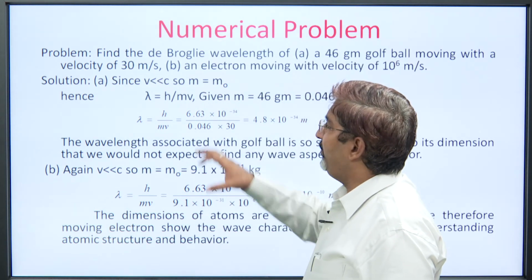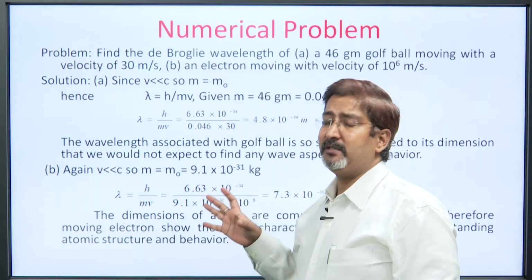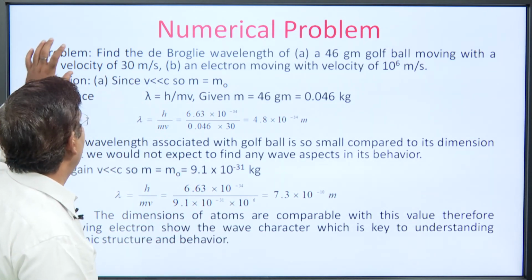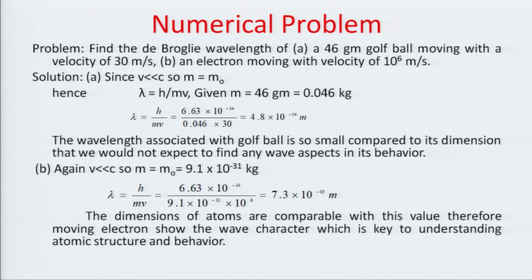Now, there is a numerical problem. It is a very interesting numerical problem to understand what is going on here. Find the de Broglie wavelength in 2 cases. One, a 46 gram golf ball moving with a velocity of 30 meters per second, and the second part is an electron moving with velocity 10 to the power 6 meters per second. First of all, both the velocities are classical, 30 meters per second and 10 to the power 6. It looks like much more, but it is again a classical one.